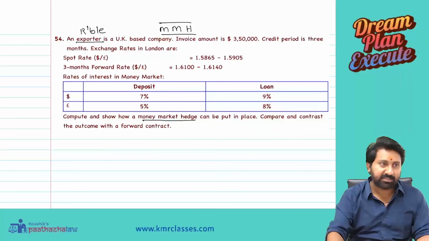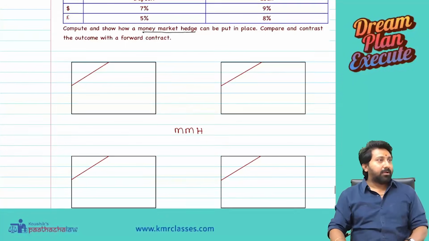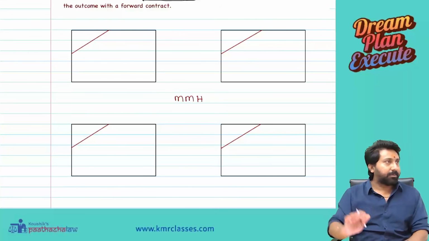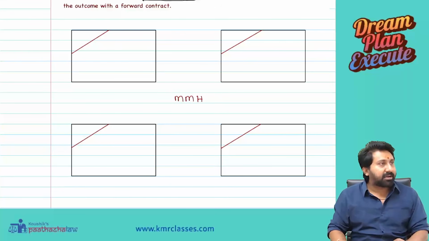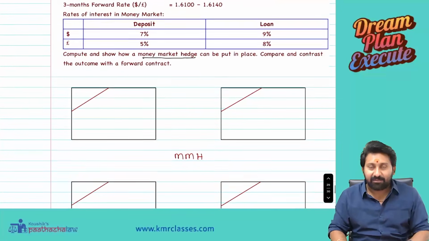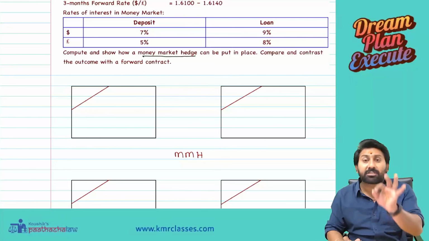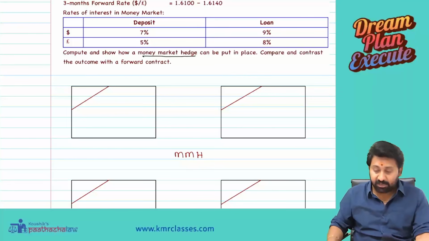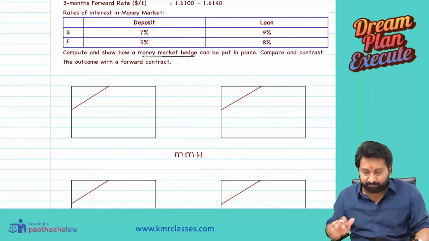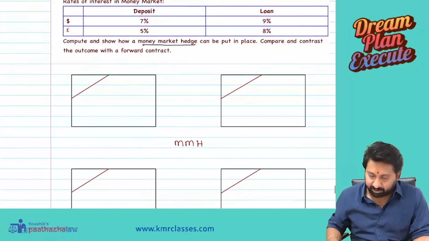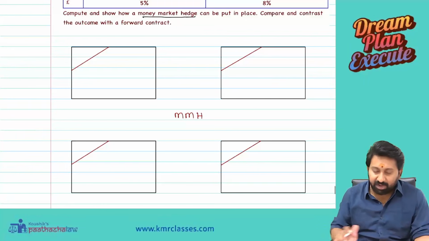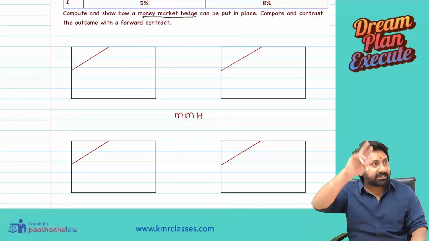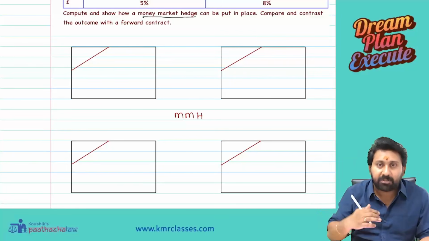Let us begin. See here, I have already prepared 4 boxes. Always, money market hedging is a 4 boxes theory. If you can put the numbers in these 4 boxes properly, your problem is solved. There is no other confusion arising. Always remember one point: whenever a money market hedging question is given, first, the boxes on the upper side will be the future.